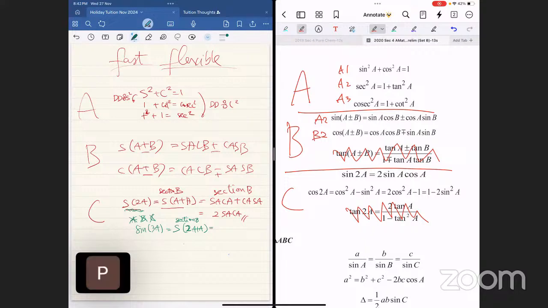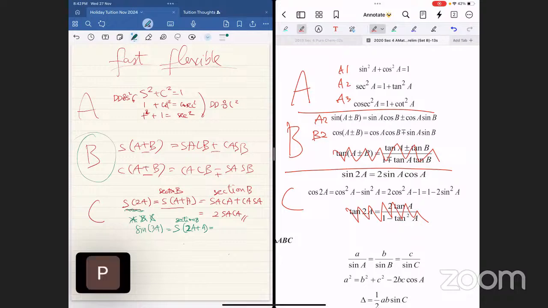Is 2A plus A equal to 3A? Yeah. Therefore, sine 3A is sine 2A plus A. That much you can accept. Isn't that in the format of section B? But why would that help?